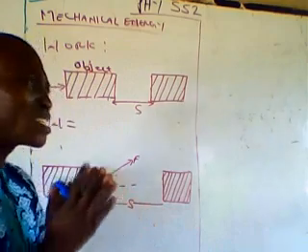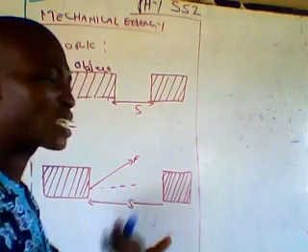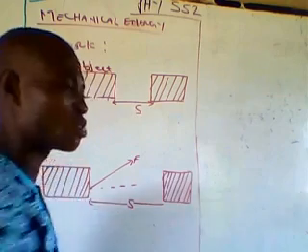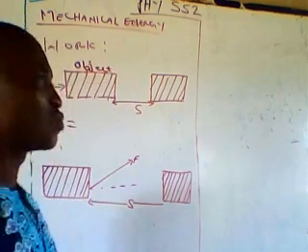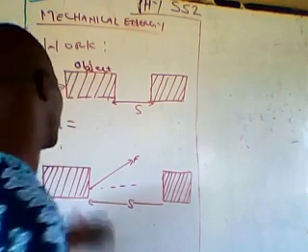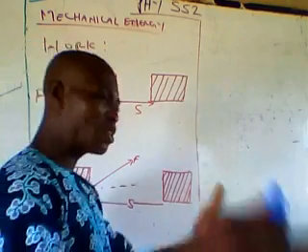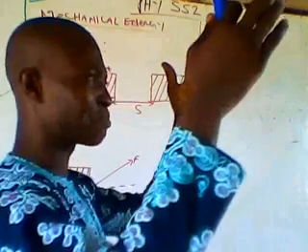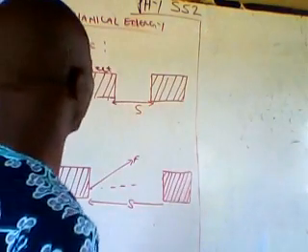We consider what is done when a force is applied on a body, causing that body to change its position or move through a certain distance. So in that case, we say work has been done. From that definition of work, you have the accompanying note with this video that you're going to study. I'm just trying to explain.